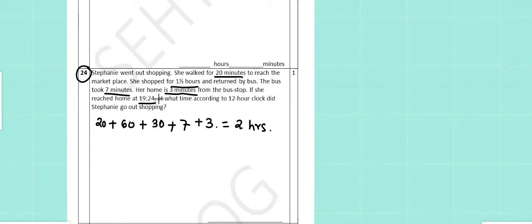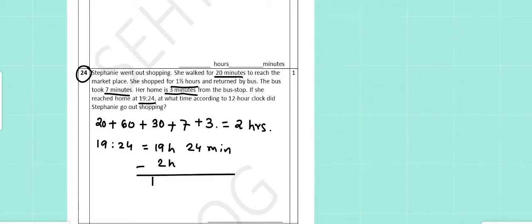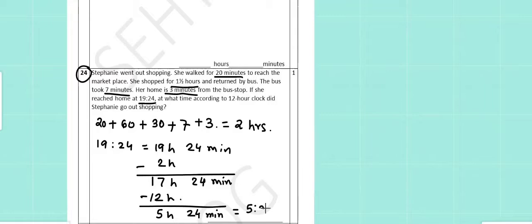So from 1924 going back 2 hours, so minus 2 hours will give us 17 hours and 24 minutes. We want this time in 12-hour clock, so we will subtract 12 hours before afternoon, which will give us 5 hours 24 minutes after afternoon, so which is evening time, so 5:24 p.m.